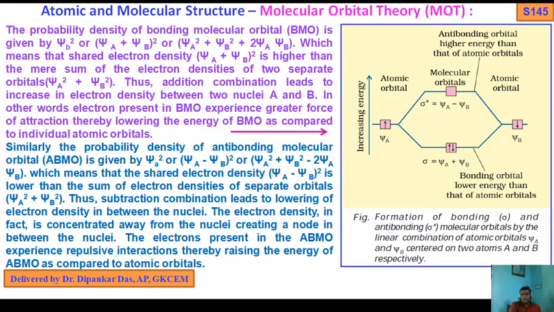Thus, addition combination leads to an increase in electron density.